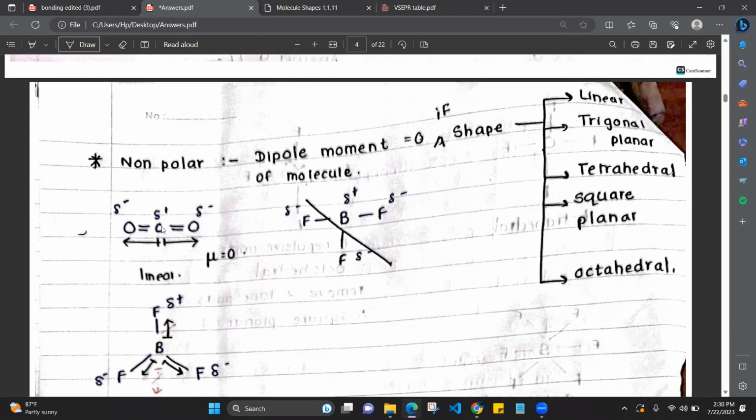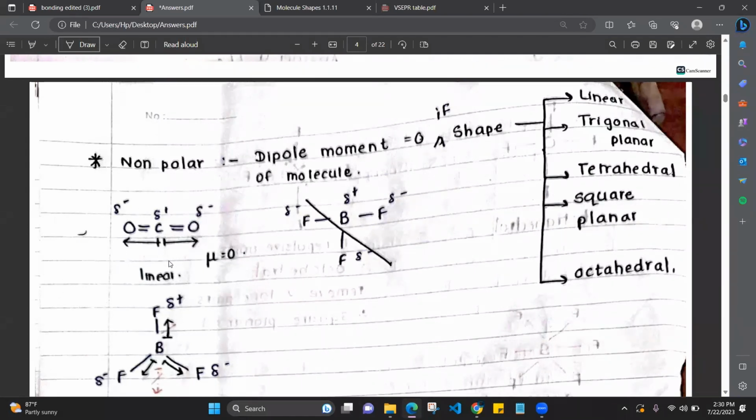So when we consider the dipole moment of the molecule, first we have to consider the dipole moment of individual bonds, right? So carbon is delta plus, as I showed you all earlier. Oxygen is delta minus. So the dipole moment will be from carbon to oxygen, towards the most electronegative atom. Then when we consider this side bond, the left-hand side carbon-oxygen bond also, the dipole moment will be towards oxygen. So when these two dipole moments are in the opposite direction and of the same magnitude, the dipole moment of the molecule will be 0.